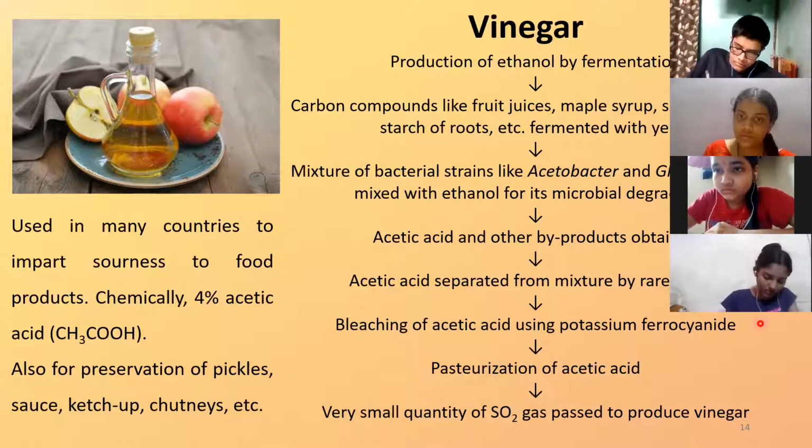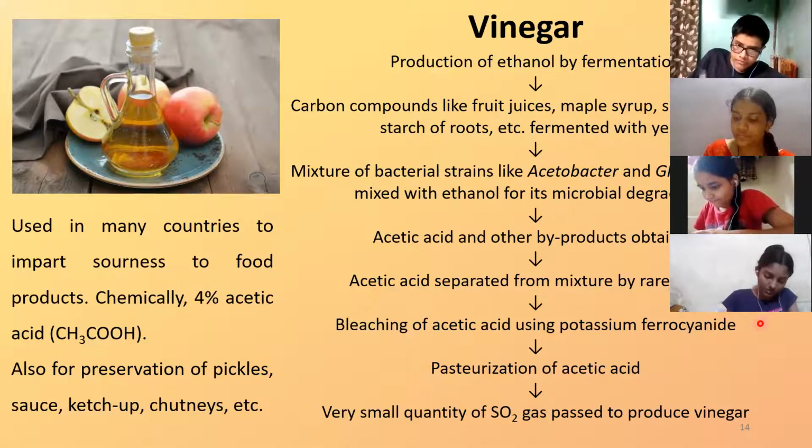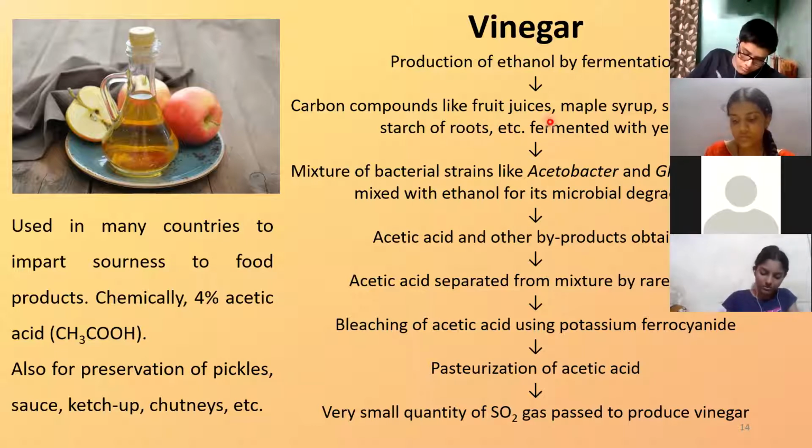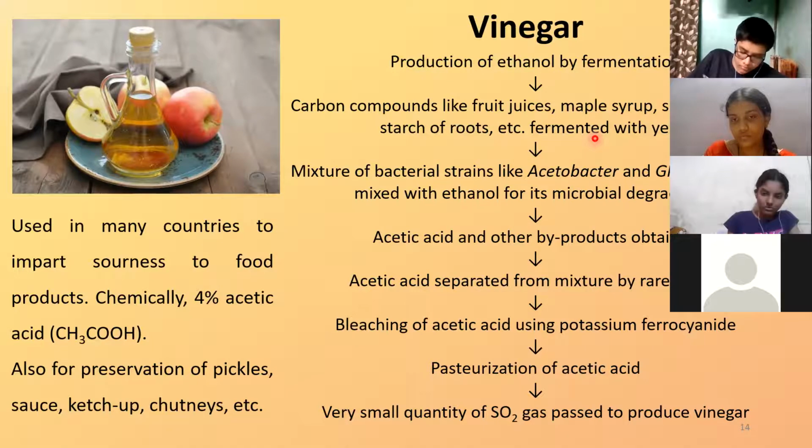So in the process of formation of vinegar, there are many steps involved. The first thing is collecting the basic source, the carbohydrate source, whether it is fruit juice or syrup or molasses or whatever. Once that is selected, you add yeast, fermentation takes place, and ethanol is produced. To that ethanol, you add the bacterial strains, microbial degradation happens, and there is production of acetic acid with other byproducts. You don't want the other byproducts, you want the acetic acid. So you separate the acetic acid by a process called rarefaction.